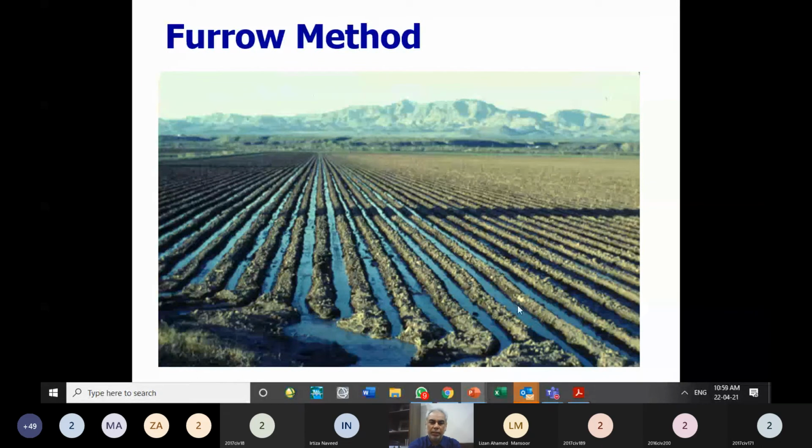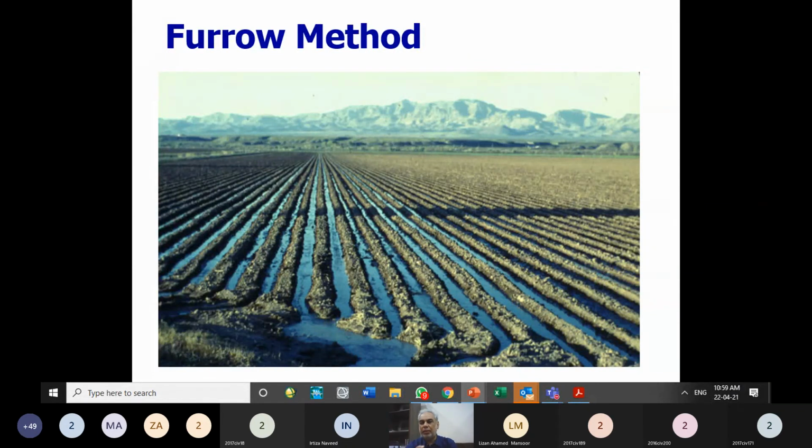And these channels or these furrows can be utilized to move the tractor through this field for spray of the fertilizer, for removing the weeds from these channels. So these can be used for that purpose also. Because of the fact that not whole field is underwater, the evaporation losses are quite less.